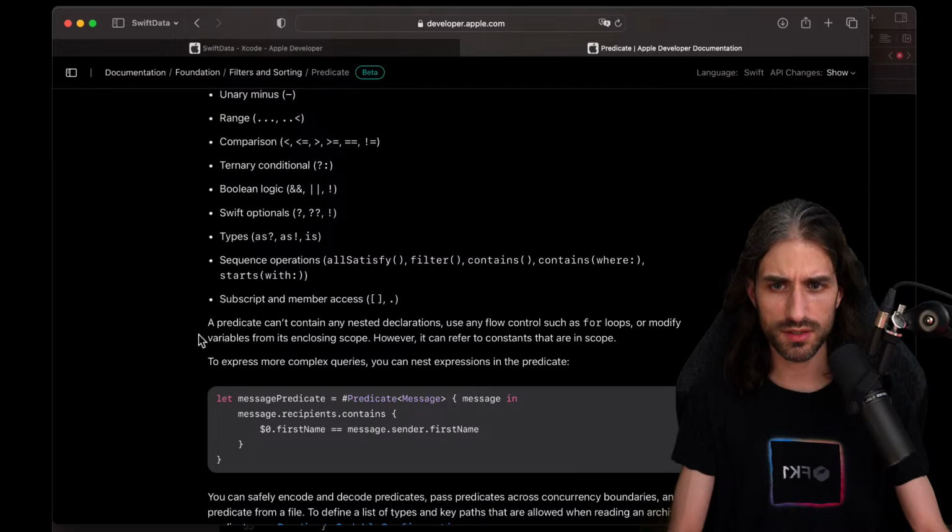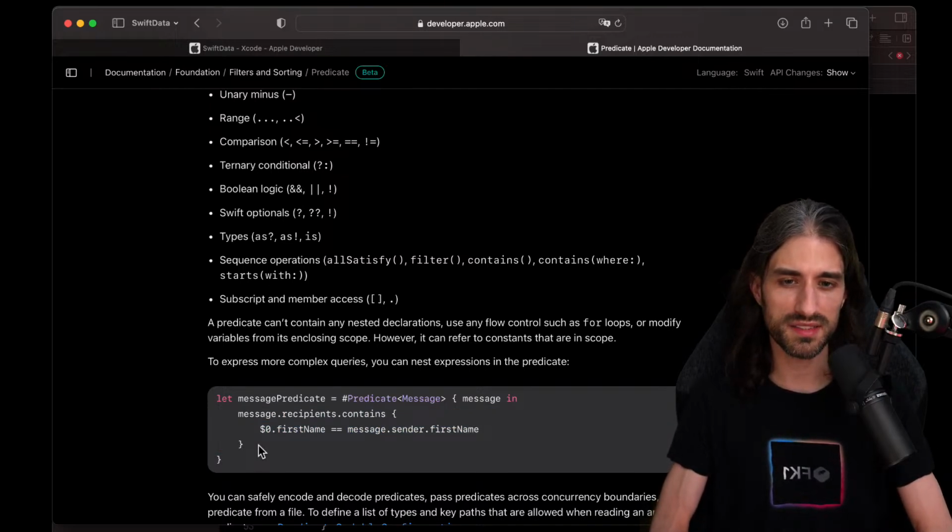A predicate can't contain any nested declarations, use any flow control such as for loops, or modify variables from its enclosing scope. However, it can refer to constants that are in the scope. To express more complex queries, you can nest expressions in the predicate. So something like this, okay? So basically the closure you pass in to the predicate, you can see it as something that will be turned into a database query. So it will be turned into some kind of query string or something like that.